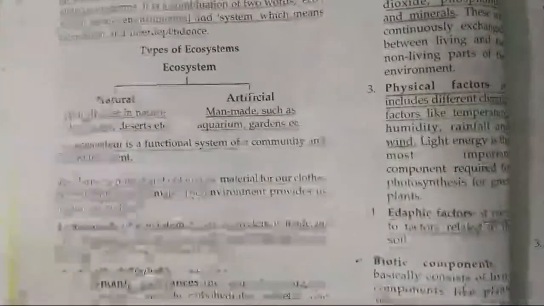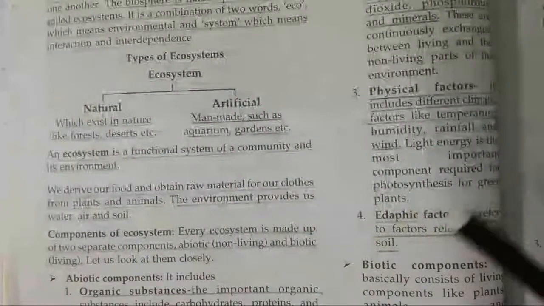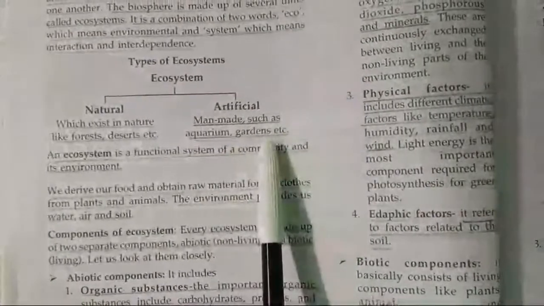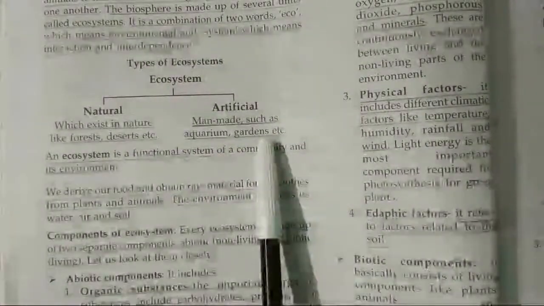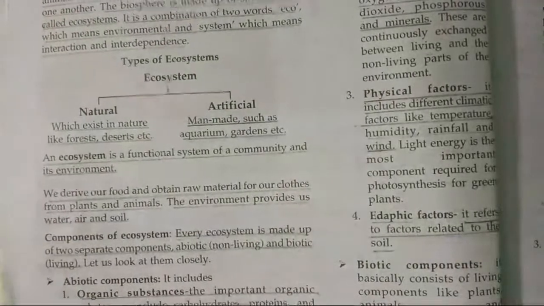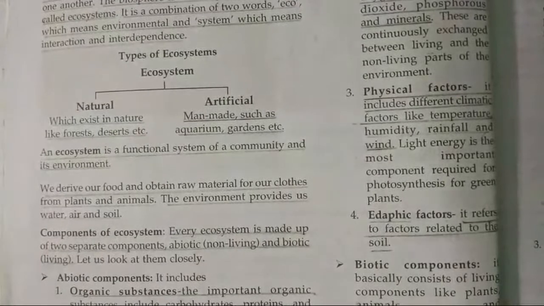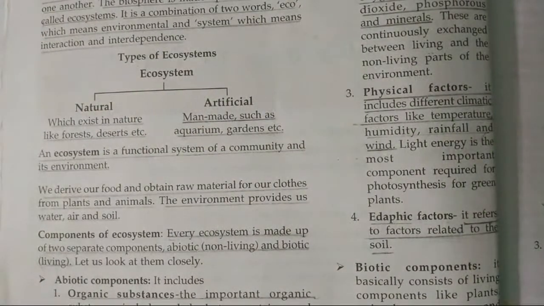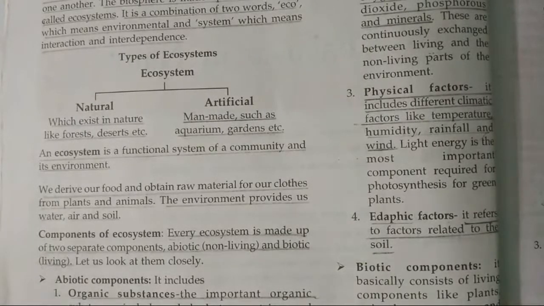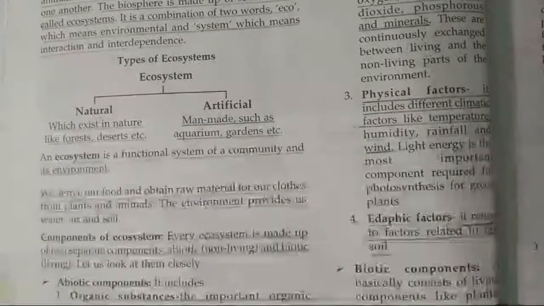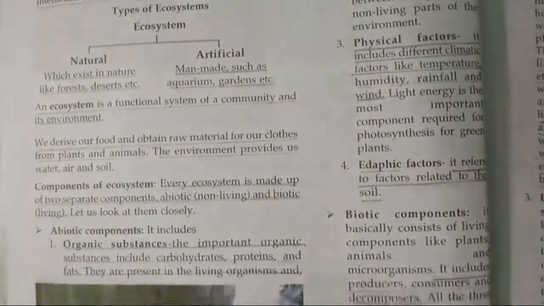Natural means which is found in nature, and artificial means which is not found in nature and man has made. So two examples are given. Natural will be a forest; artificial will be an aquarium and a garden, which are man made. And what is the meaning of an ecosystem? It is a functional system of community and its environment, and we get our food and obtain our natural things from the environment.